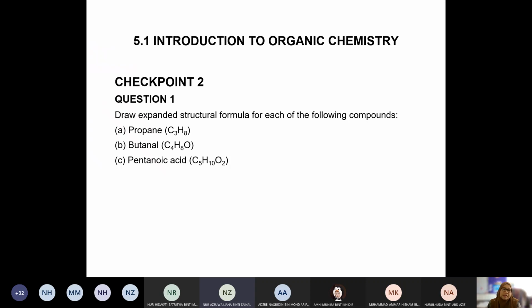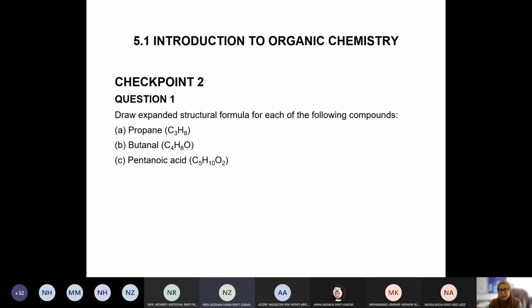I think, let's make this your homework. Okay, so saya nak samakan dengan S19 dengan S20 sebab tomorrow we will have a combined session kan. So saya bagi ni sebagai homework. So you guys pun homework lah juga. Okay, so please complete this checkpoint and we will discuss it tomorrow and then a few other checkpoints later on.